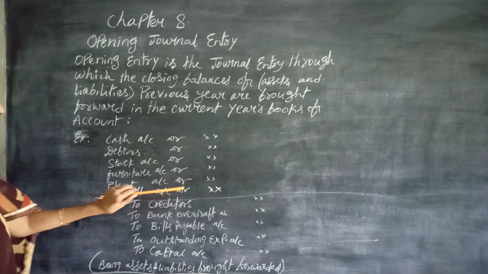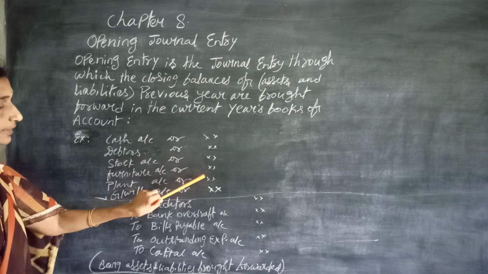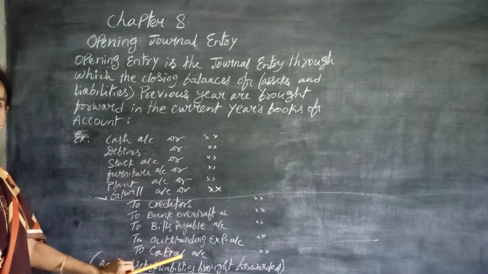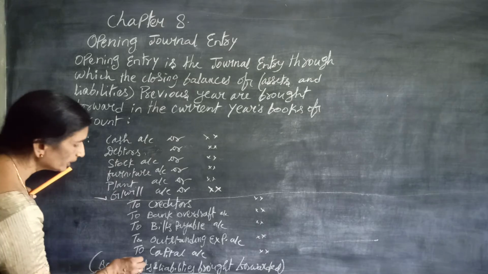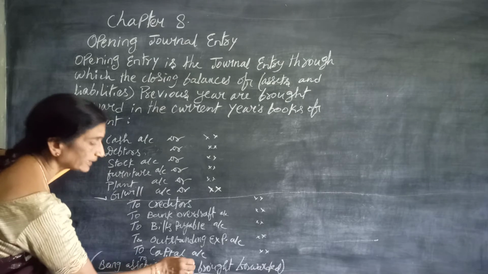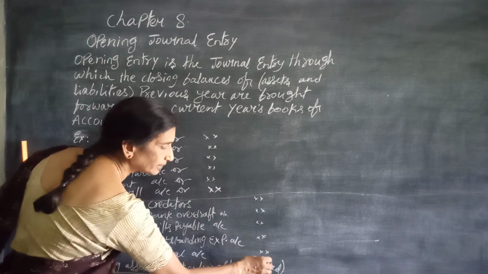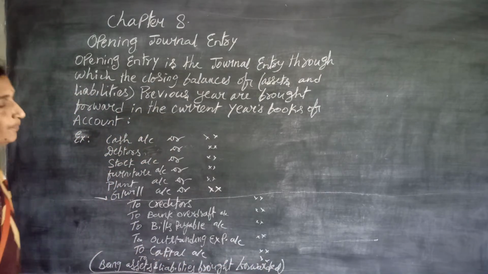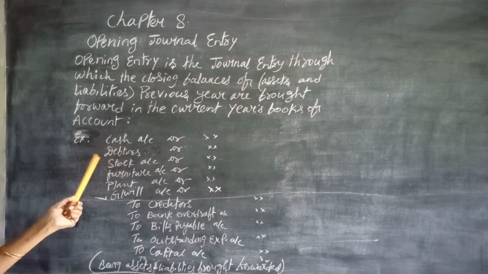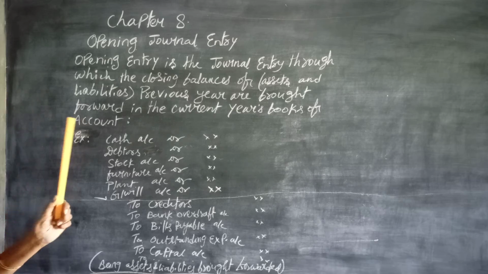Suppose the debit balances are greater than the credit balances including capital, then the difference will be put to capital reserve account. This is about the opening journal entry or opening entry.